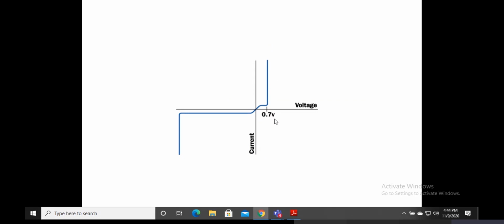But remember, 0.7 is a threshold. What do I mean by threshold? When you come to any house, there is a door fixed upon a wooden frame. That is called a threshold. To come into the house, you need to cross the threshold, and to go outside, you cross it again. Similarly, the threshold voltage for forward biasing for a PN junction to act as a conductor is 0.7 volts. Any voltage less than that, there is no current flow. But after 0.7, it acts as a conductor and freely allows the charges to flow through it.